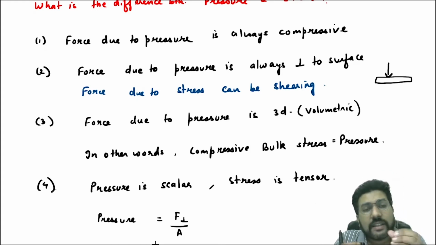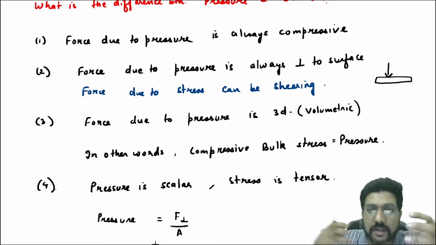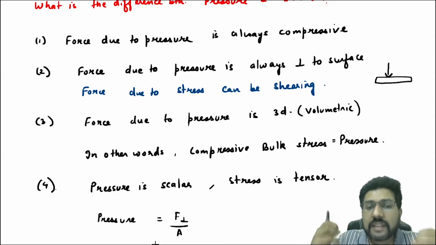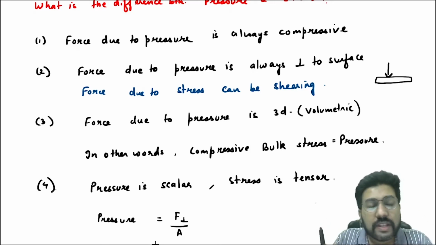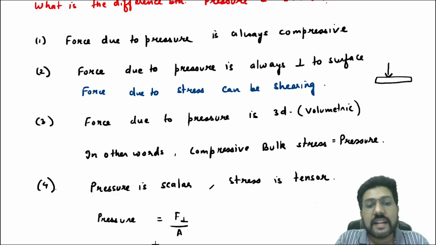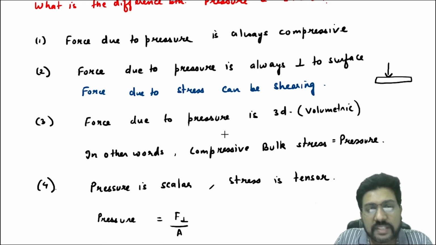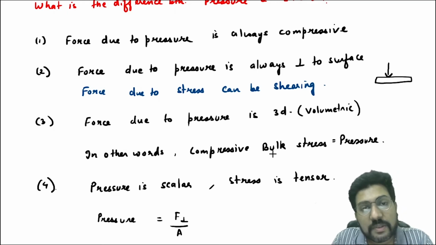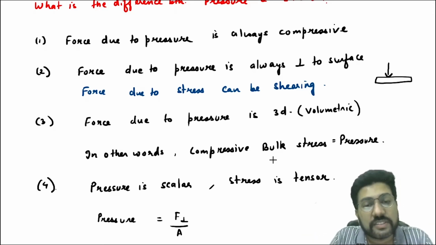So in other words, what we will say is compressive bulk stress. Bulk stress means three-dimensional stress, right? And bulk stress is also a normal stress, right? And compressive. Pressure has to be compressive. So the only one type of stress that can be called pressure is the compressive bulk stress. Why? Because force due to pressure has to be compressive, volumetric, and normal. So compressive bulk stress is compressive, three-dimensional, and normal. So compressive bulk stress is pressure. Other types of stresses are there, but pressure is always the compressive bulk stress.